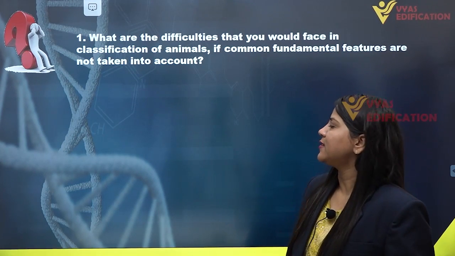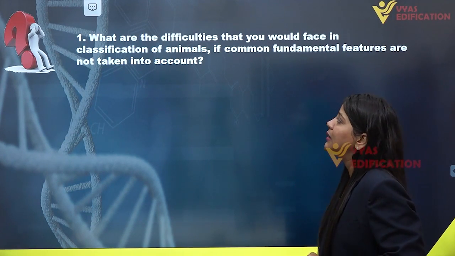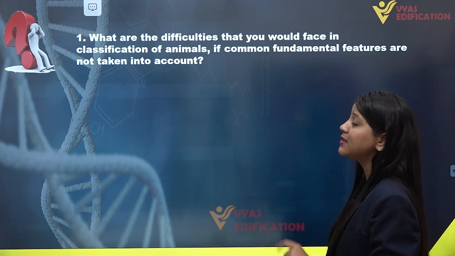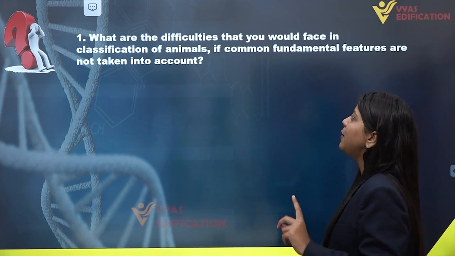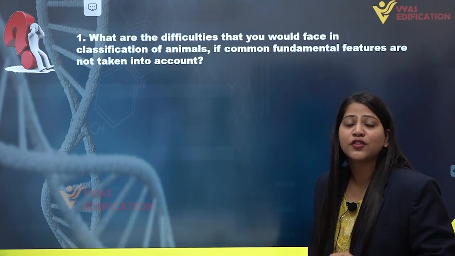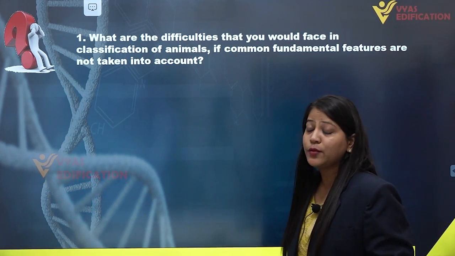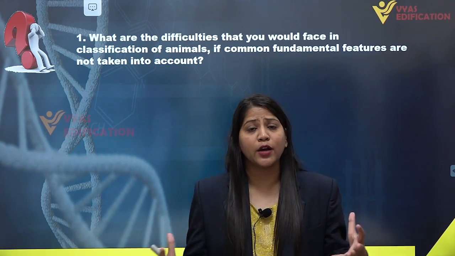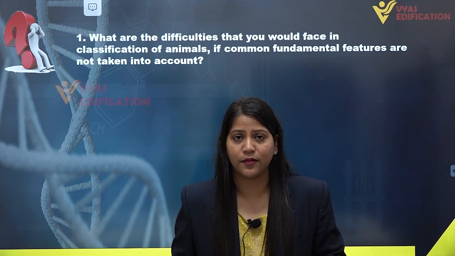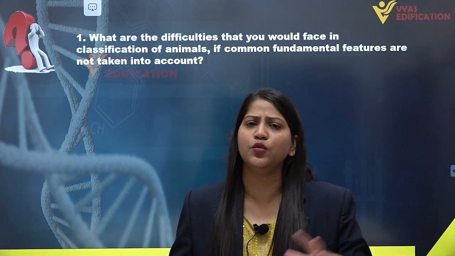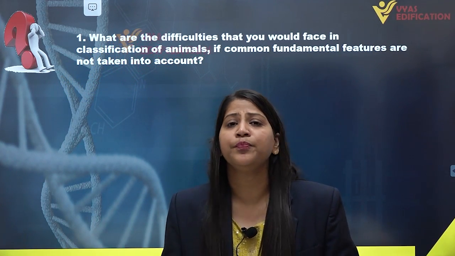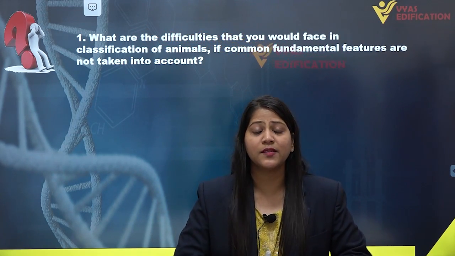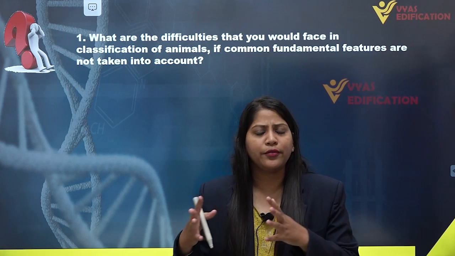Now this question is asking what difficulties you would face in classification of animals if common fundamental features are not taken into account. As we know, we have a huge diversity, numerous kinds of animals present on earth right now. We have a huge diversity of all living organisms, not only animals.